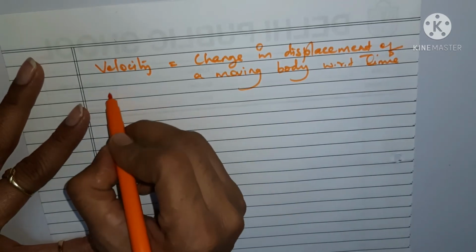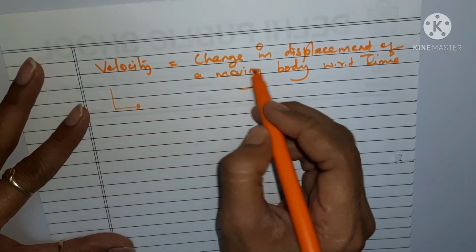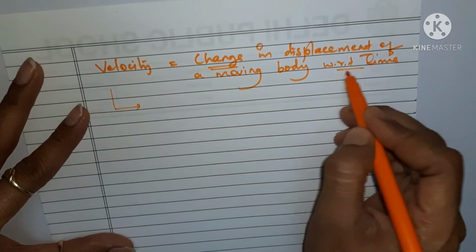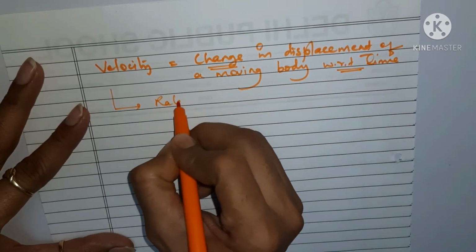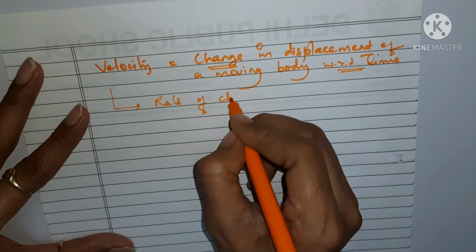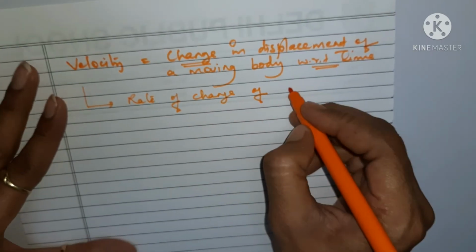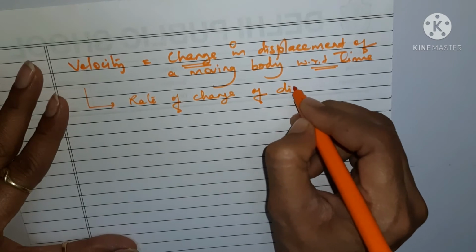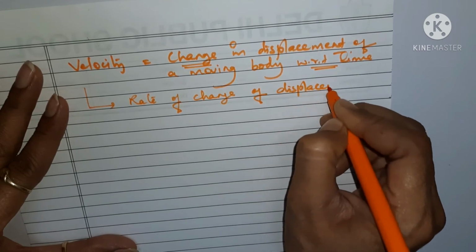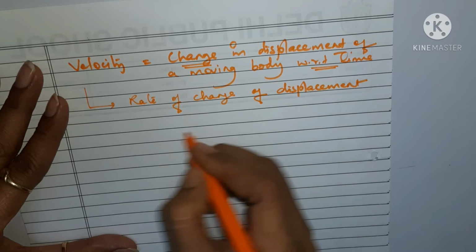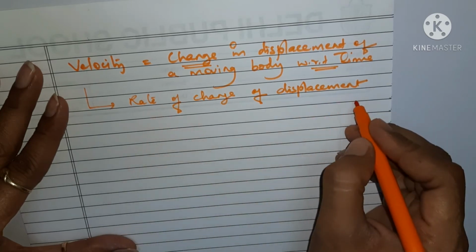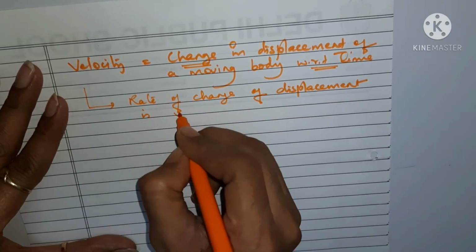Or in other words, if something is changing with time, we can simply say that the rate of change of displacement is velocity.